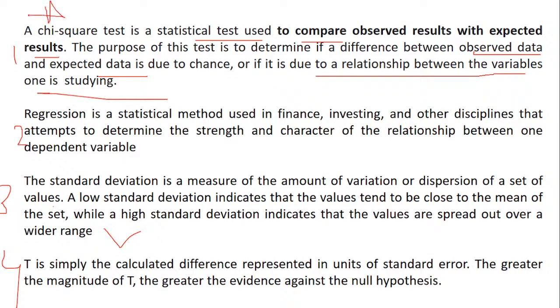If you want to find out the expected outcome, you go for the chi-square test. Regression is a statistical method used in finance, investing, and other disciplines that attempts to determine the strength of the relationship. Whereas t-statistic is simply the calculated difference between the units.